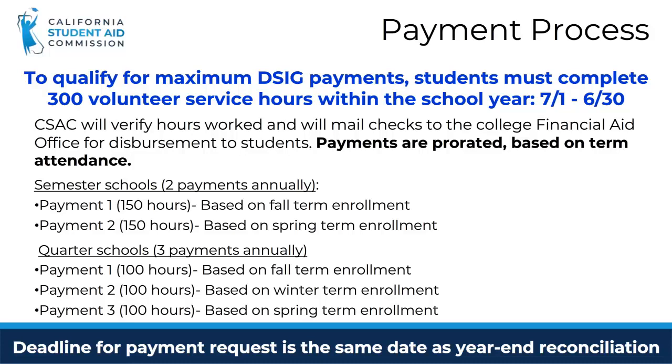The exact date will be announced via listserv closer to the end of the school year. CSAC will verify hours worked and will mail checks to the college financial aid office for disbursement to students. Payments are prorated based on term attendance. We'll take a look at how this works on the next slide.